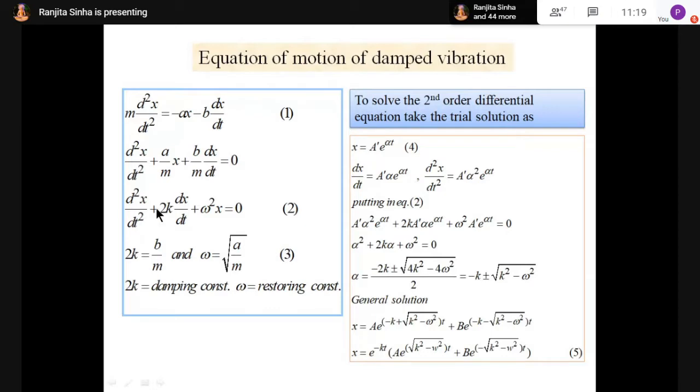In the same way, we will solve as I have solved in simple harmonic motion. So to solve the second order differential equation, we have to take a trial solution. In the same way, I am taking the solution. So what is this?